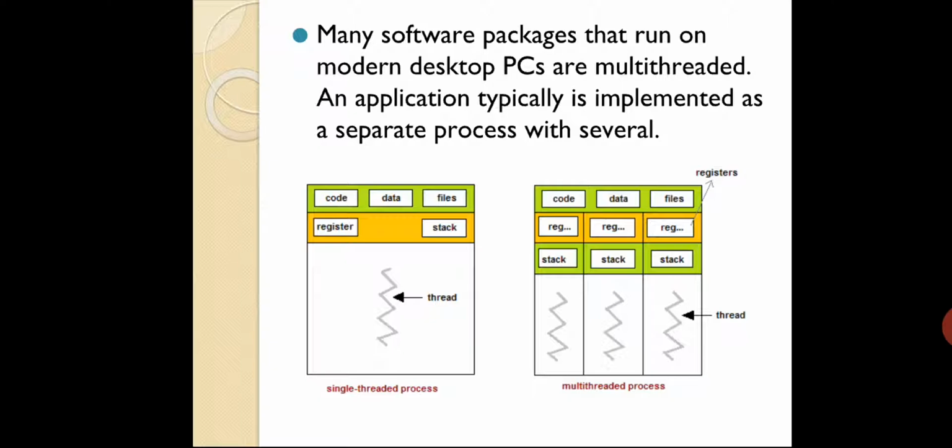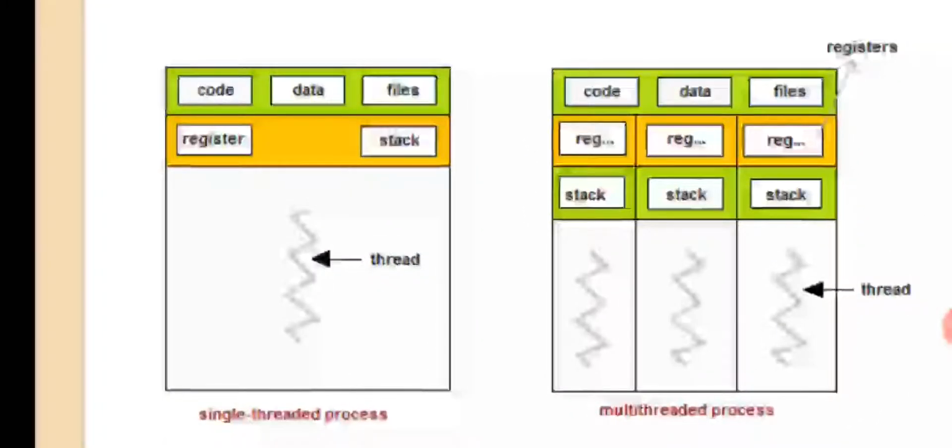Okay, an application typically is implemented as a separate process with several threads. So you can see in the image how exactly a single-thread process and a multi-thread process look. You can see there is a code set, data set and files, and registers, and stack also. If it is using a single thread, that means one copy of code, data, files, registers, stack is available for that particular thread. But when you talk about a multi-threaded process, each and every thread will have its own stack and its own register. Can you see there? So code, data, files are the same for each and every thread.